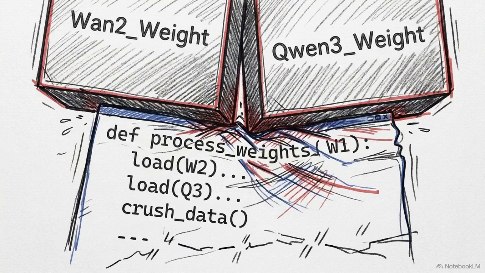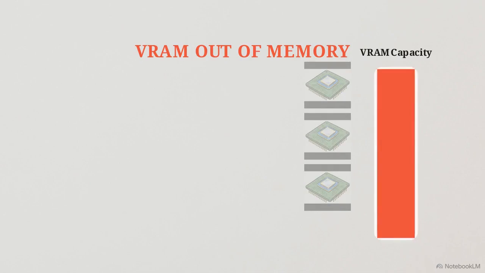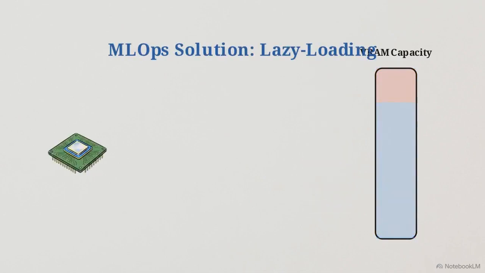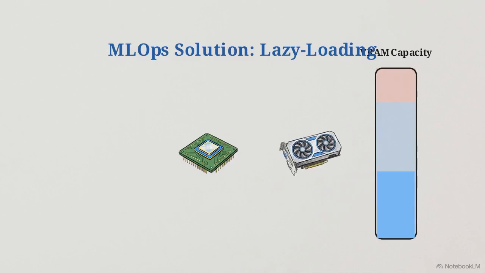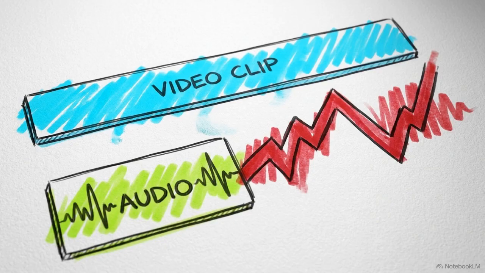To satisfy that requirement, you might instantiate massive model weights like Qwen2 and Qwen3 at the very top of the script. But this cold start approach, loading all weights simultaneously during module import, causes an immediate VRAM out-of-memory crash. The MLOps solution is lazy loading. Model weights are instantiated dynamically and strictly inside the processing handlers, so they only consume VRAM when requested.